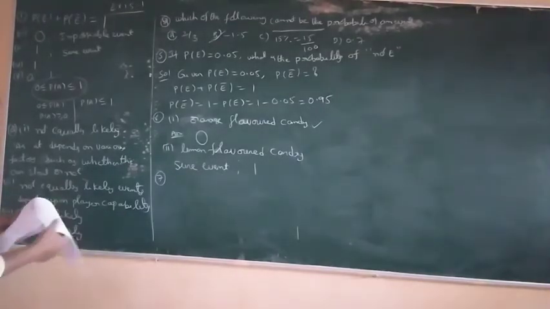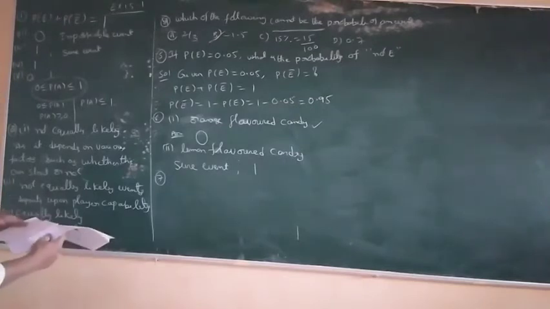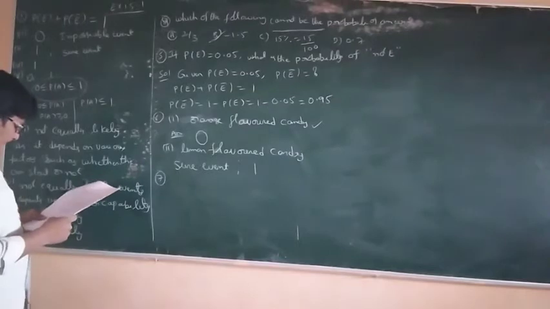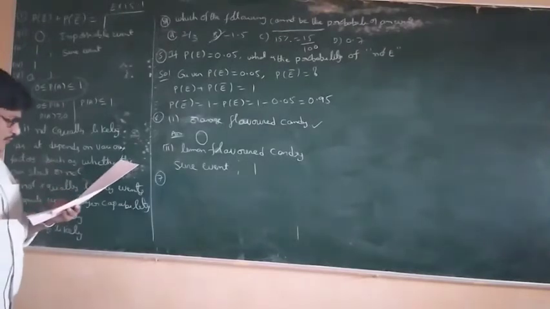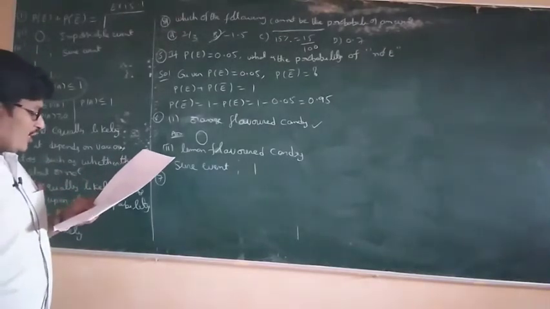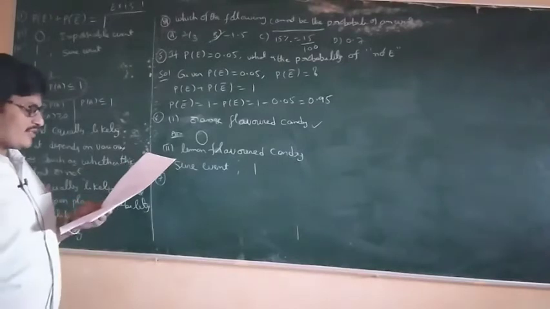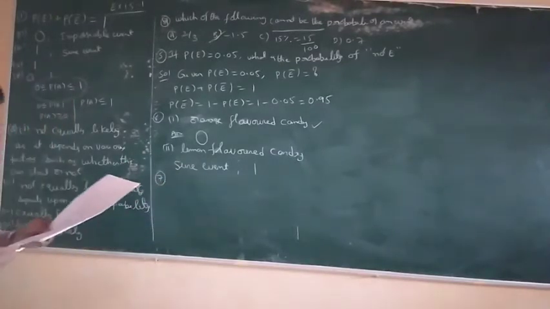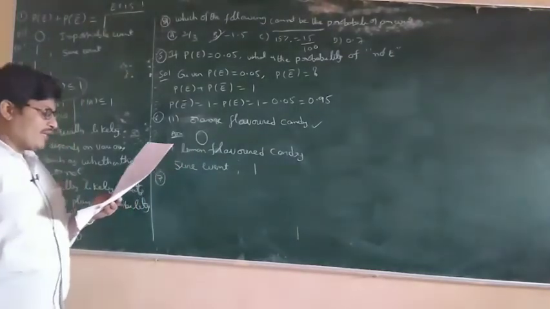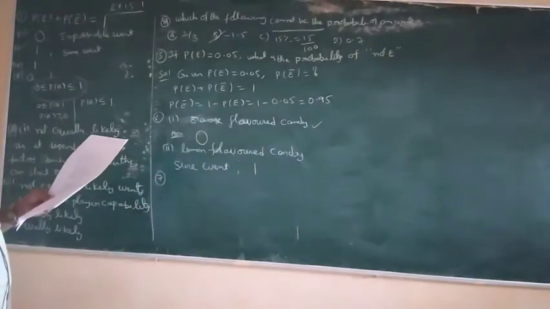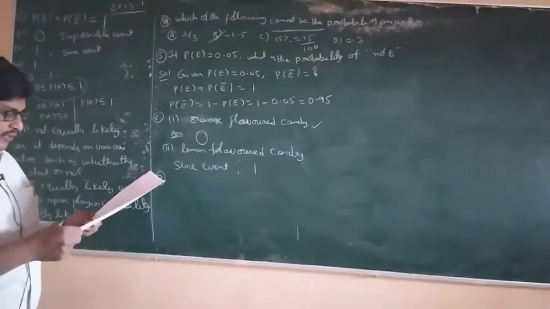Next, seventh problem. It is given that in a group of 3 students, the probability of 2 students not having the same birthday.